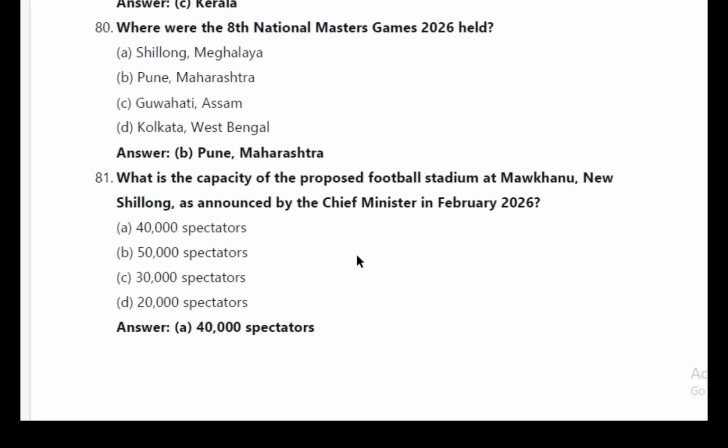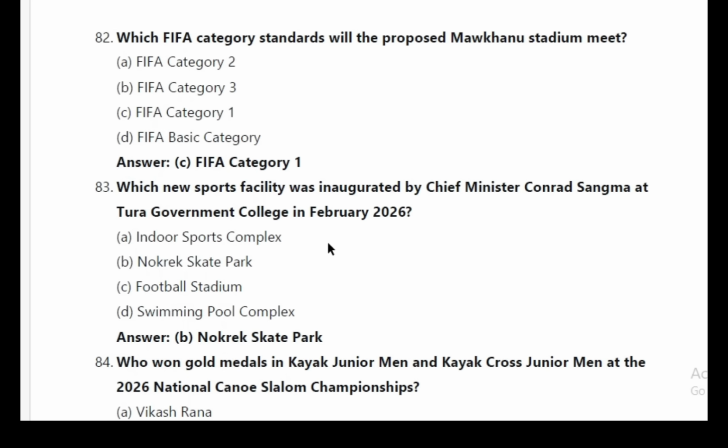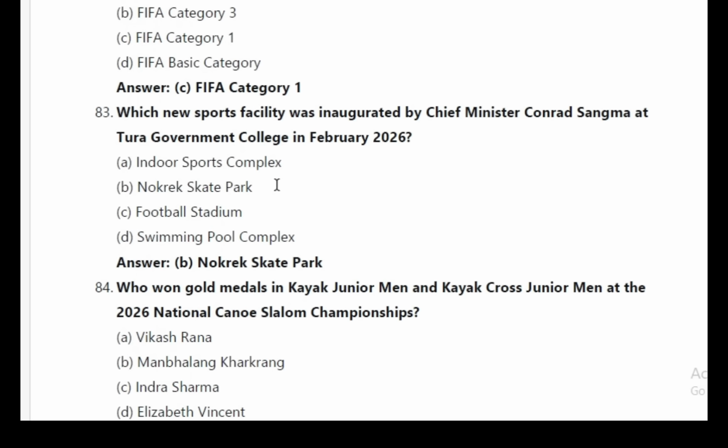What is the capacity of the proposed football stadium at Mawiong New Shillong as announced by the Chief Minister in February 2026? Answer A. 40,000 spectators. 82. Which FIFA category standards will the proposed Mawiong Stadium meet? Answer C. FIFA category 1.